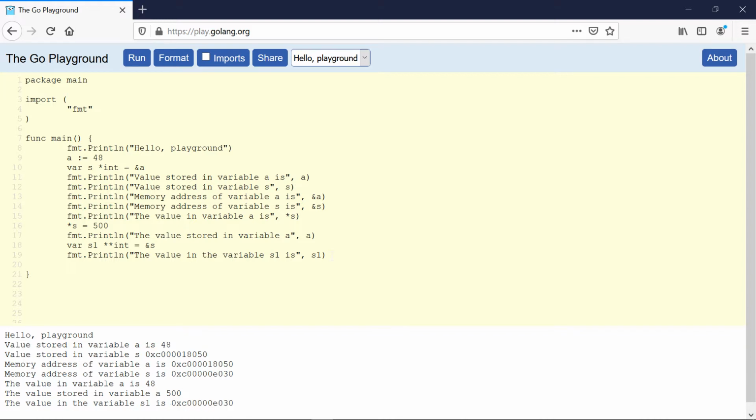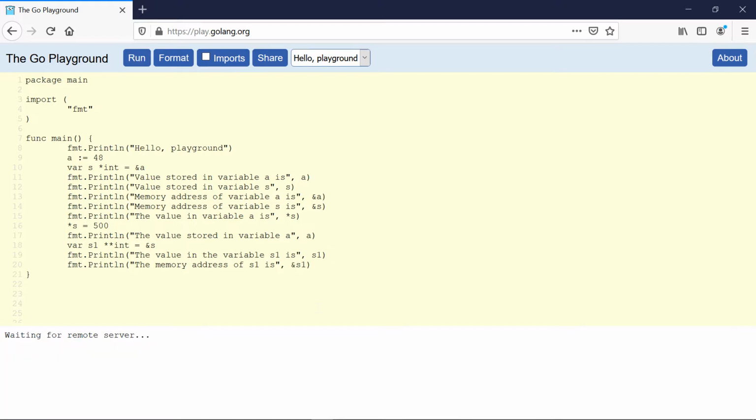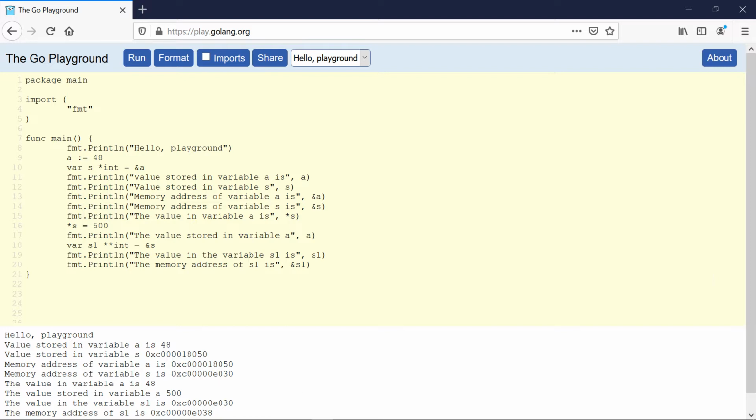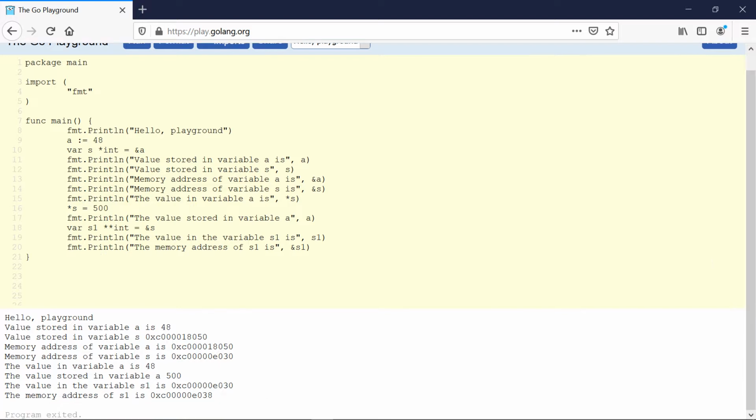Now let's see what is the memory address of this double pointer s1. Let's use this printline function again. So the memory address of s1 is, use the address operator and then the name of the pointer variable. If I run this code, so the memory address of s1 is this hexadecimal number.